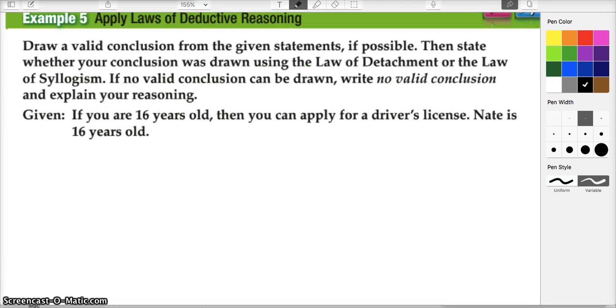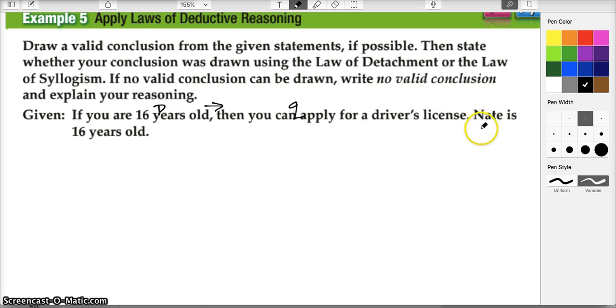So here's example 5, and we're going to apply deductive reasoning, using either the law of detachment or the law of syllogism. We draw a valid conclusion from the given statements, if possible, then state which way we did it. If no valid conclusion can be drawn, we write no valid conclusion and explain our reasoning. So here it is. If you are 16 years old, then you can apply for a driver's license. That's my clear P implies Q, and since it's our given statement, we're assuming that it is true.